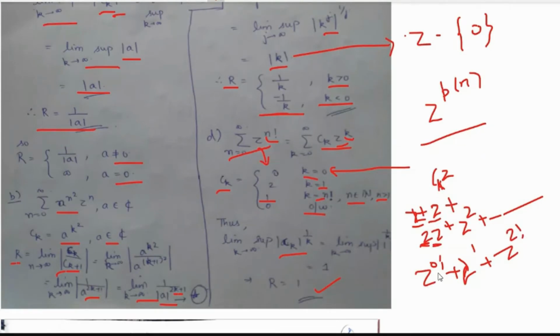Now z to the power 0 factorial is 1, so z to the power 1 is again z, plus z to the power 1 is again z, plus z to the power 2, right? So what we have is z plus z, which is nothing but 2z, right? So therefore the coefficient of z is 2. Clear? There's no 1 in this, ma'am. Okay, so this is clear now, the coefficients.